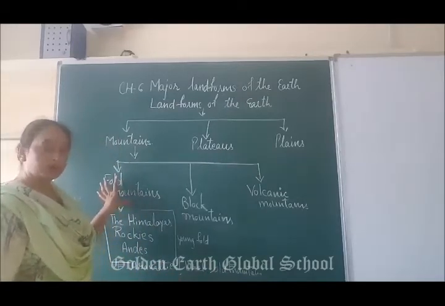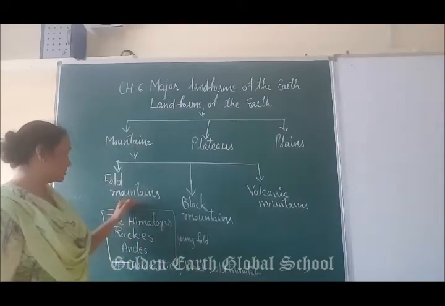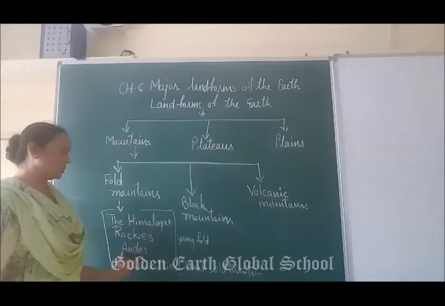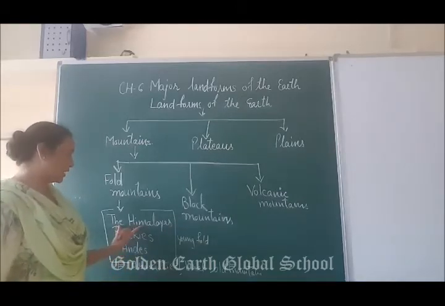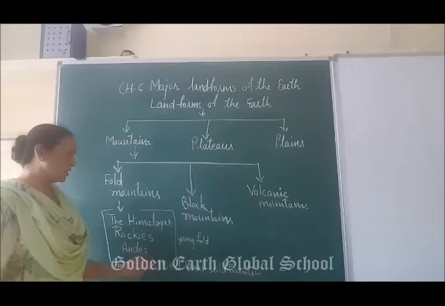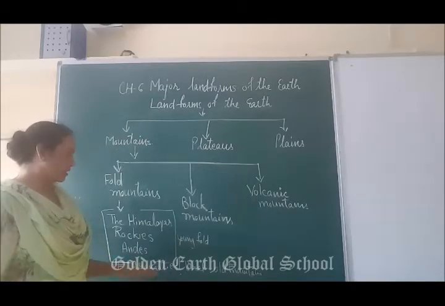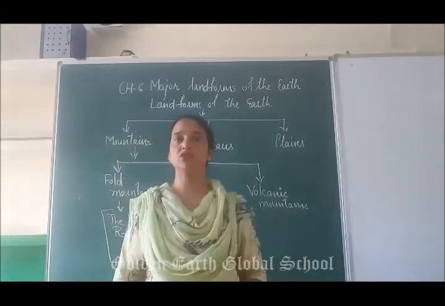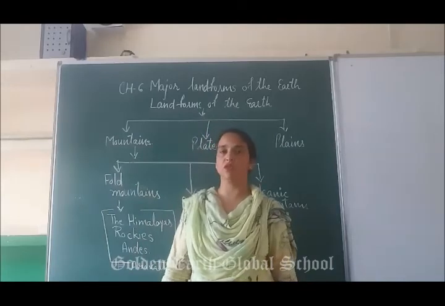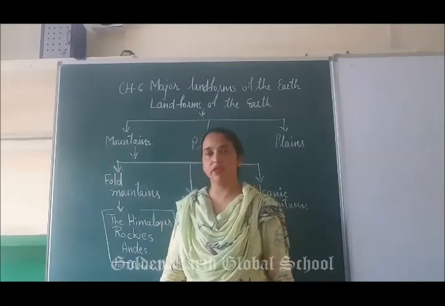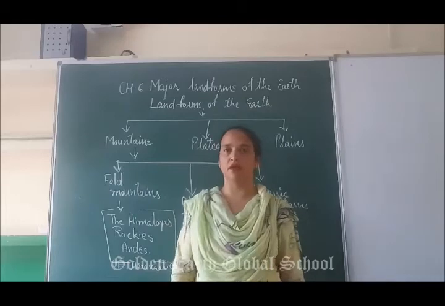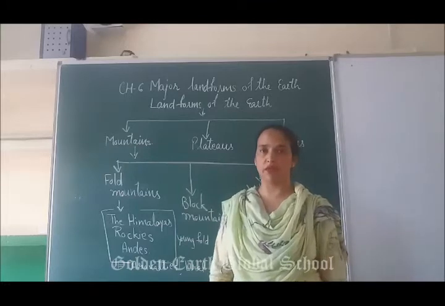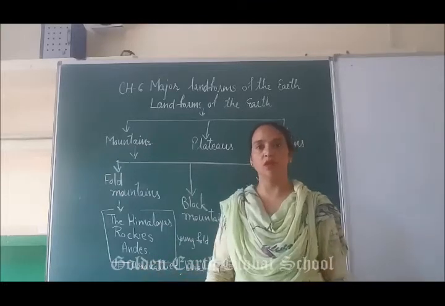So what are fold mountains? Fold mountains are formed when the pressure is in the center part. The youngest fold mountains are the Himalayas, Rockies and Andes, and the old mountains are the Aravallis and Ural. Where are the Himalayas? The Himalaya range is in the Asia continent. The Rockies range is in North America, and the Andes mountain range is in South America. These are the young fold mountains.